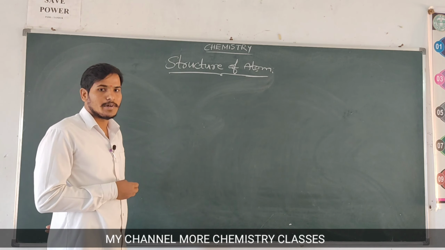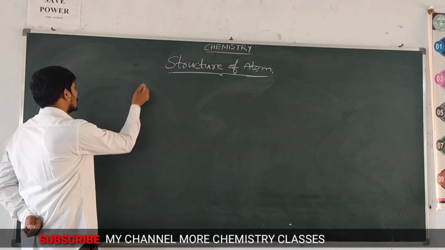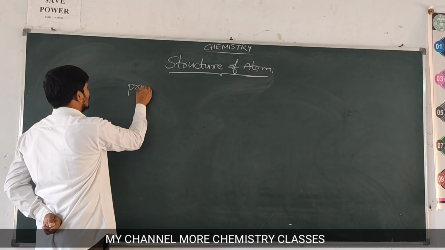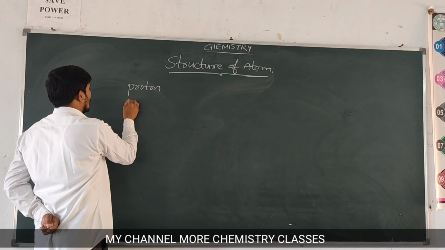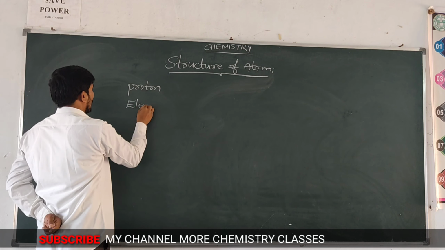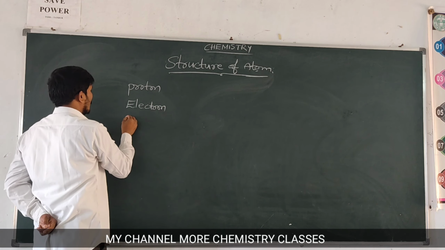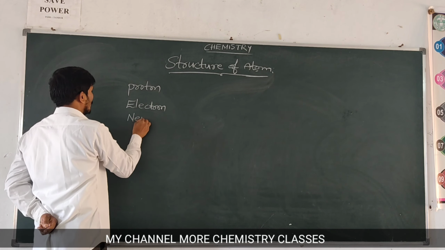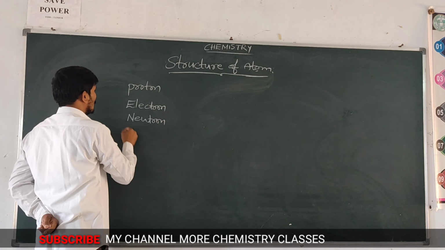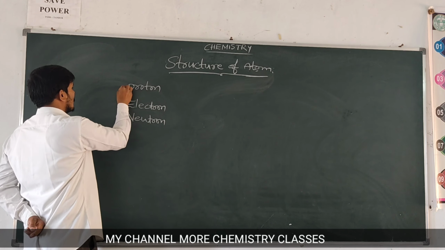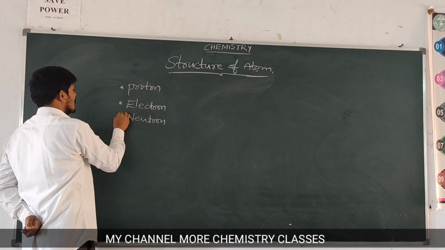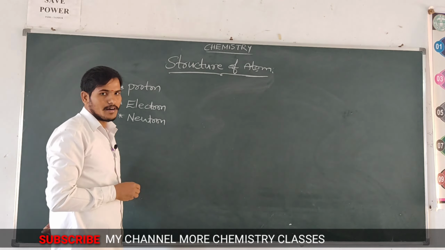What are the subatomic particles? Here proton, electron, and neutron. These are three subatomic particles which are present inside an atom.